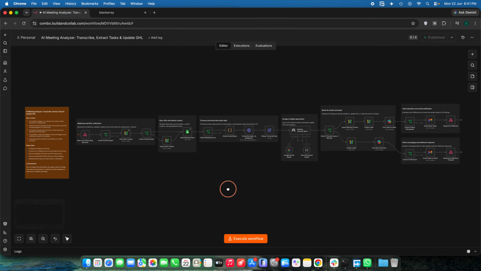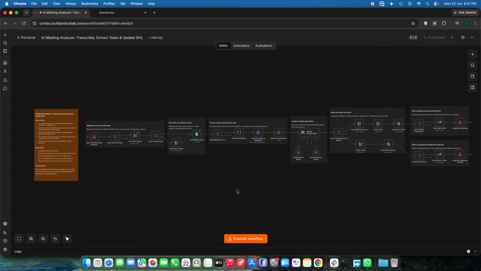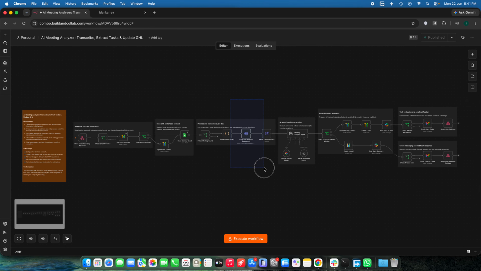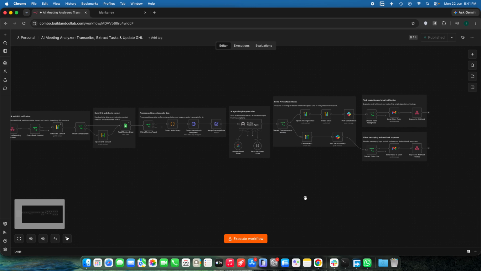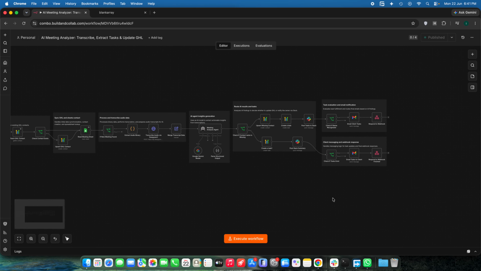I built this automated AI meeting analyzer to instantly turn raw recorded meetings into actionable and organized workflows. It basically takes audio and verifies the content, whether they were in our HighLevel CRM or not. We will transcribe the whole meeting with Deepgram, and later a Gemini agent will completely convert the whole transcript into actionable items for both the client and our company executive too.